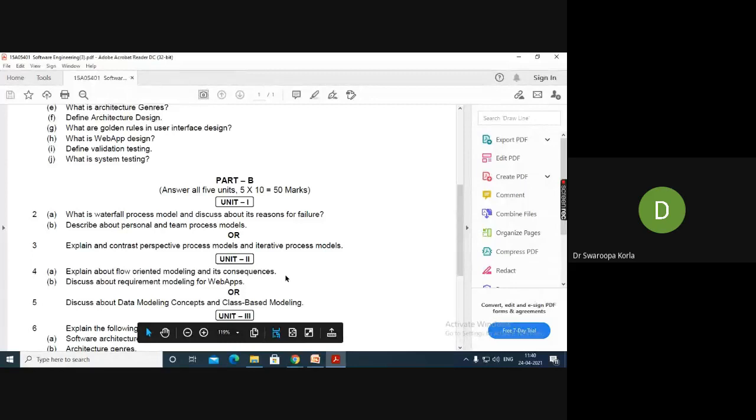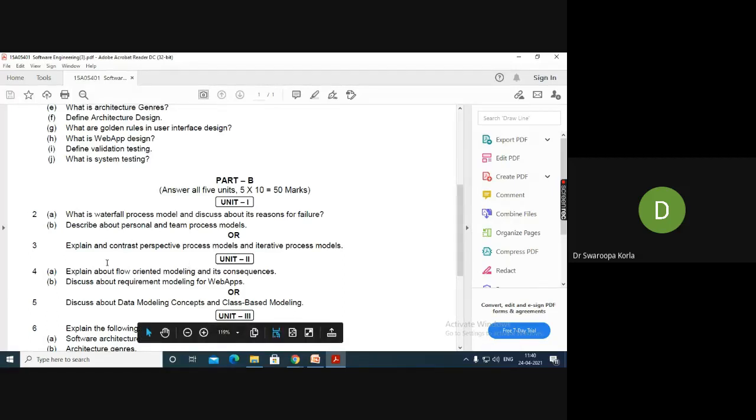Why I'm explaining each and every statement very clearly is that there is a reason. In the software engineering course, for many topics we cannot expect direct questions. You need to understand the concepts and do a lot of analysis, so that you will be able to answer the question. Listening to the course, you feel that it is easy, but the difficulty is attempting the questions in the examination. So you need a lot of practice.